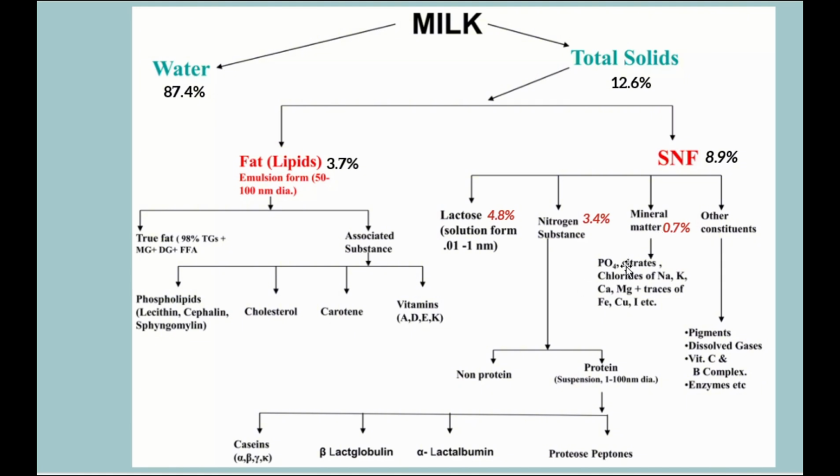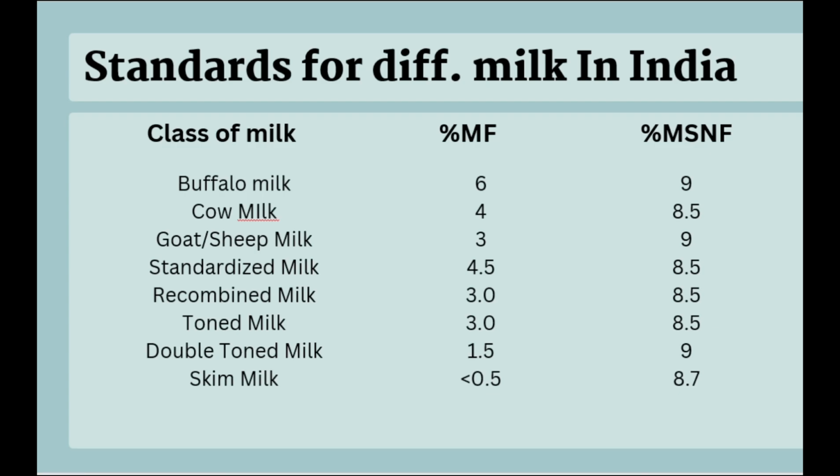Mineral content is about 0.7%, like phosphate, citrate, chlorides of sodium, potassium, calcium, magnesium, and traces of iron, cobalt and iodine. Other constituents that may be present are pigments, dissolved gases, vitamin C and B complex, enzymes, etc.